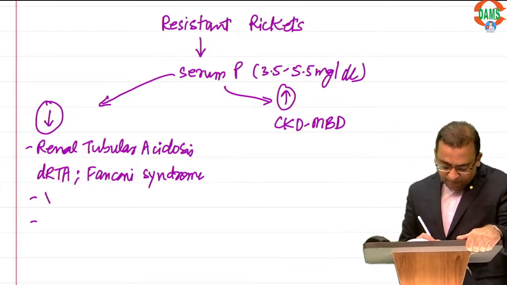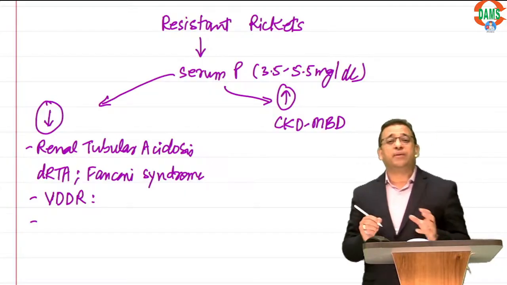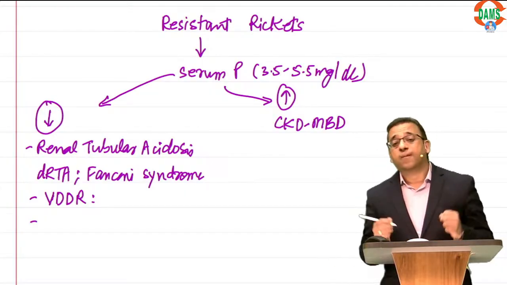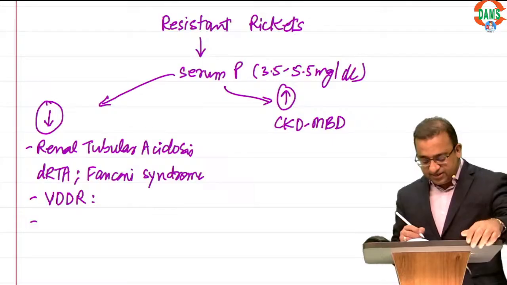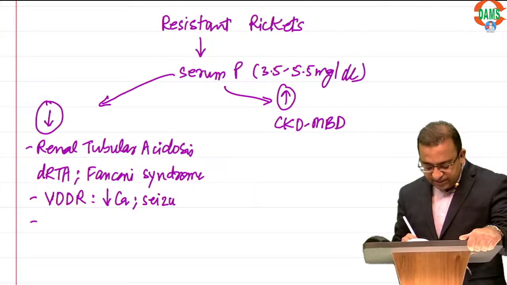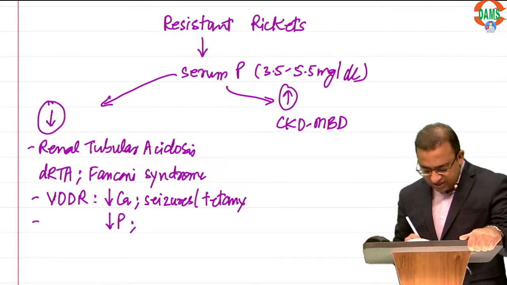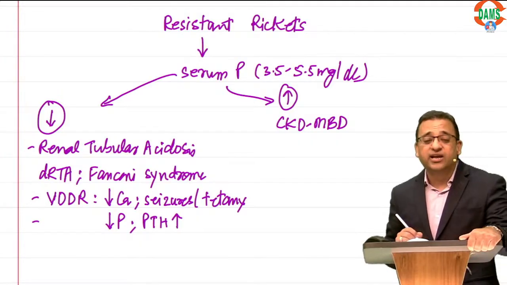Now the second differential can be vitamin D dependent rickets. It is a very severe kind of vitamin D deficiency, so severe that the body has tried its best, but the calcium has gone down. All of them have a history of seizures, tetany. All of them have low phosphorus. The body has tried its best, so all of them have secondary hyperparathyroidism, but calcium is low.